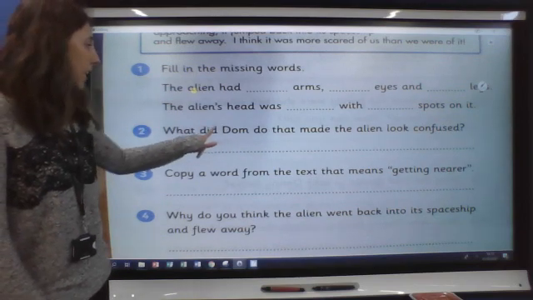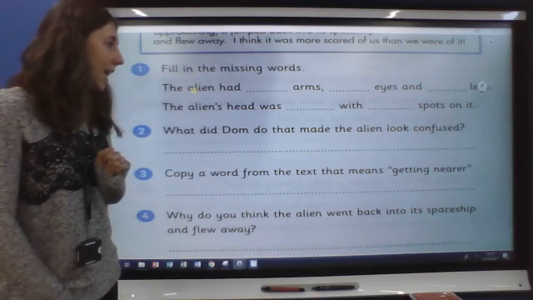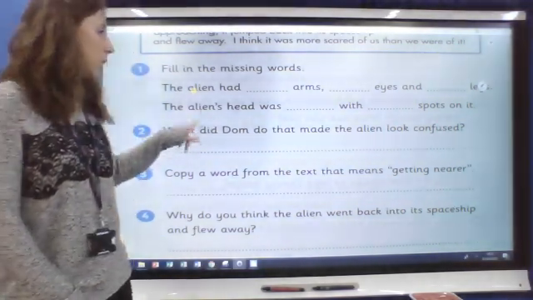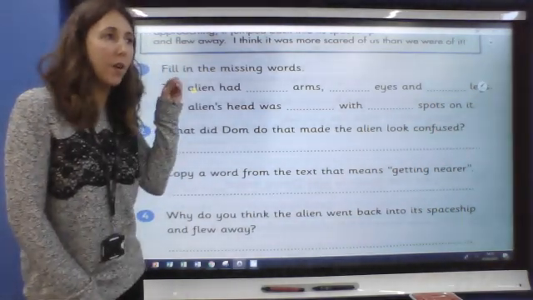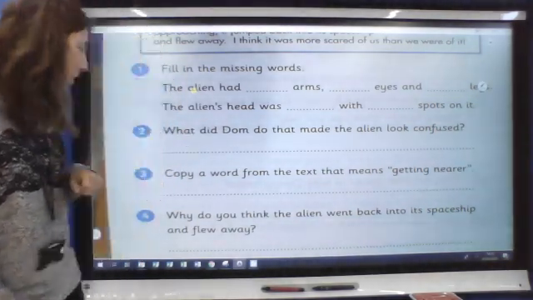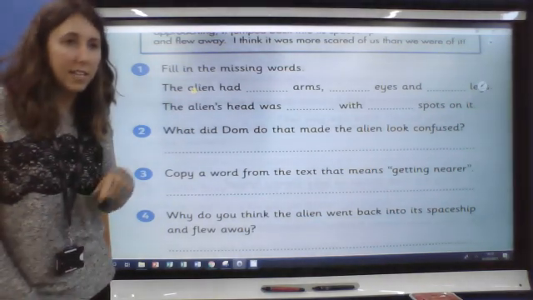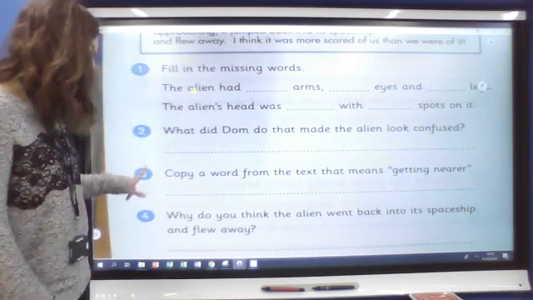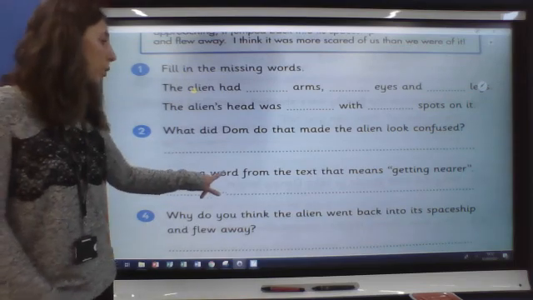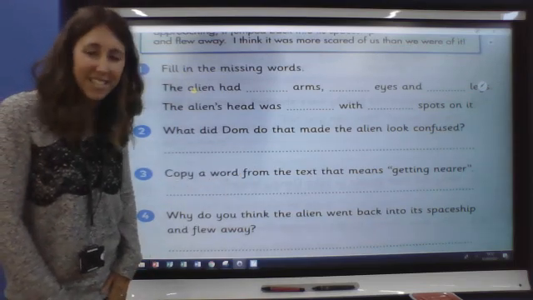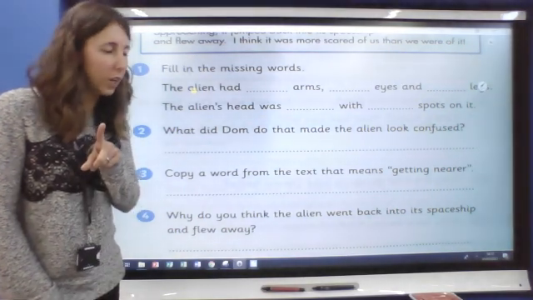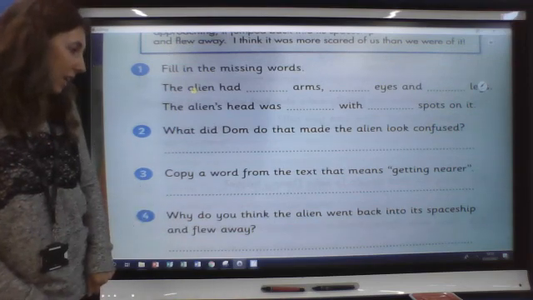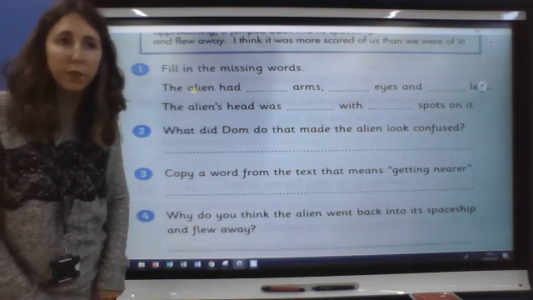Question 2. What did Dom do that made the alien look confused? We've just talked about the word confused, haven't we? So we need to go back and read that part and retrieve the information that tells us what Dom did. Remember, even though we've just read it again, go back to the text and copy what it says and retrieve it. Don't just try to remember. Question 3, copy a word from the text that means getting nearer. Talked about that earlier, didn't we? Can you remember?